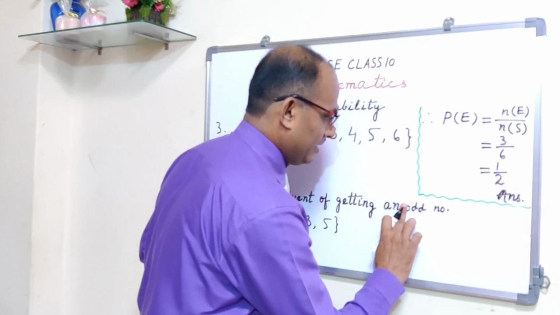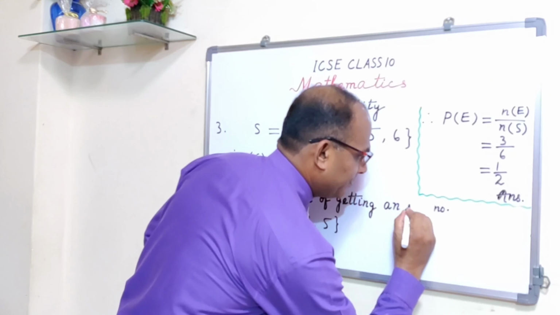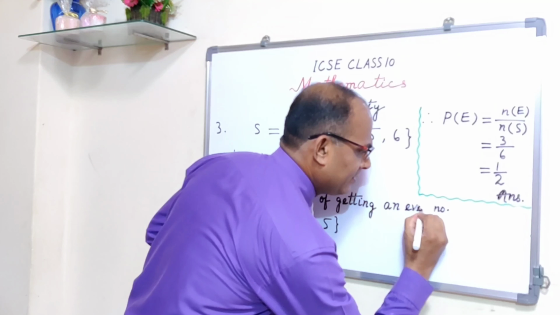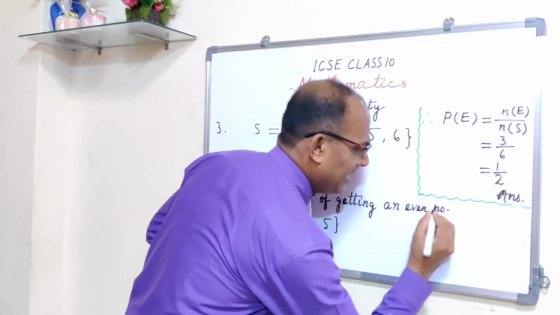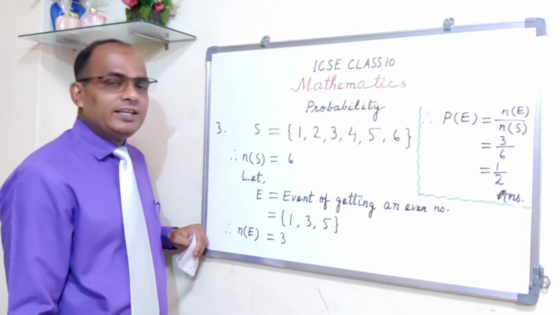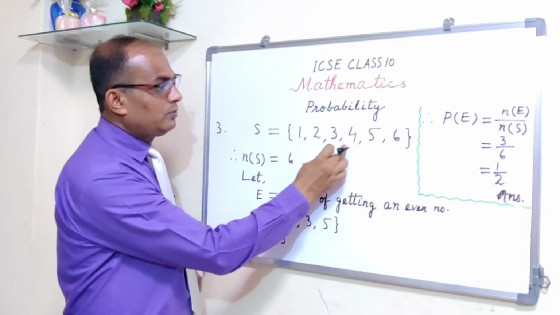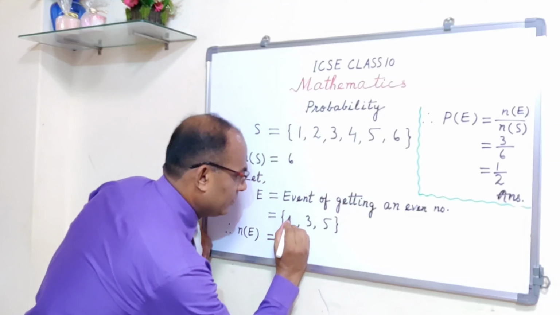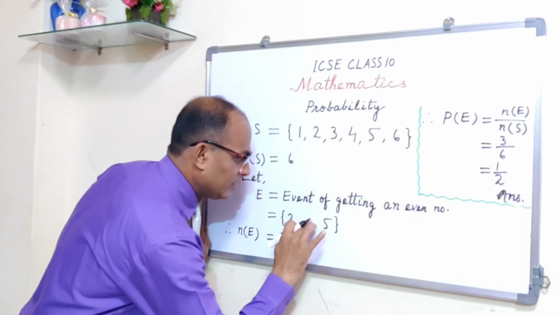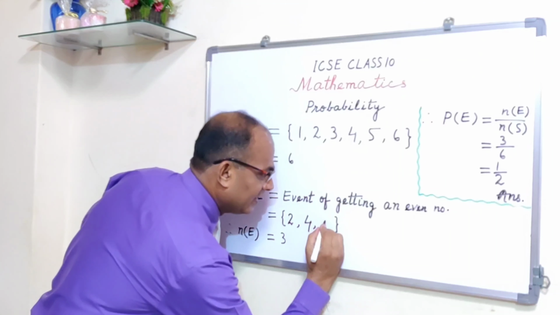An even number. See the changes. Okay. See the changes. That means see the similarity. An even number. Alright. So let E be the event of getting an even number. Now what are the even numbers? Now here it will change. 2, 4, and 6. These are the even numbers.